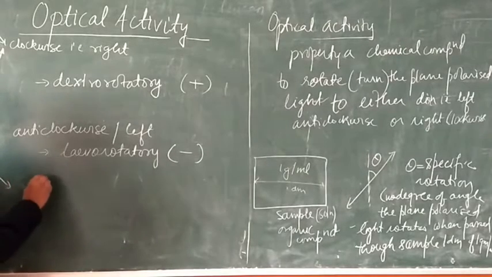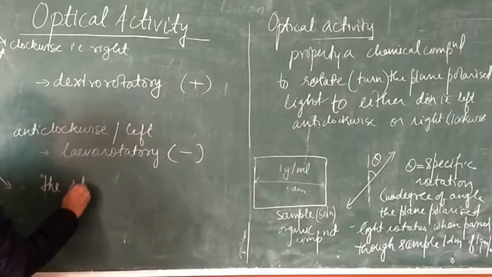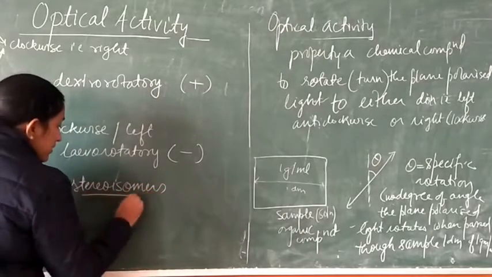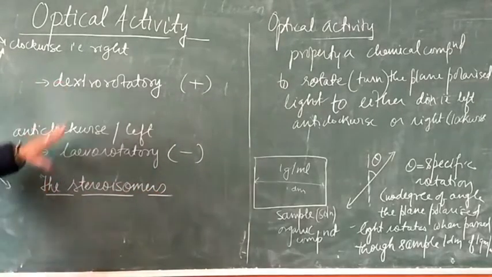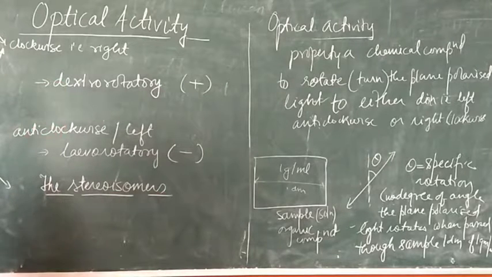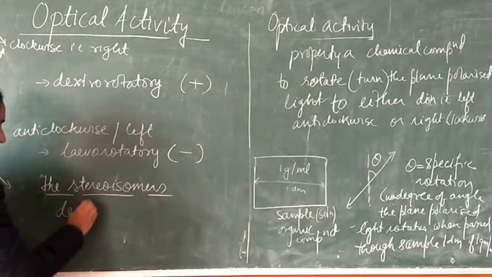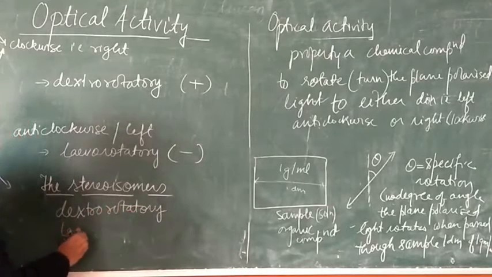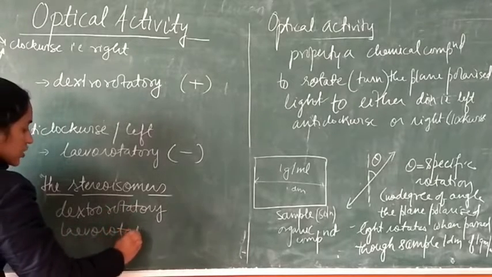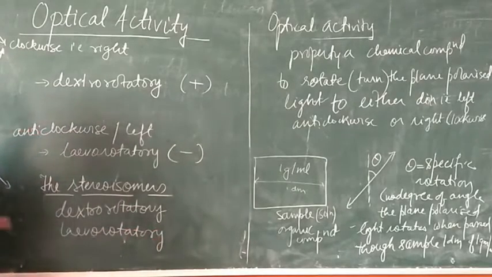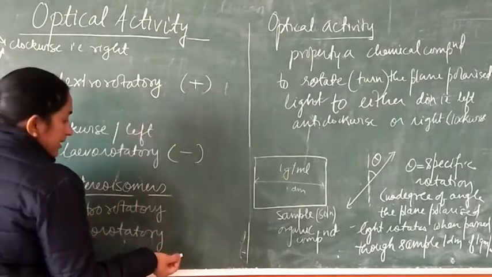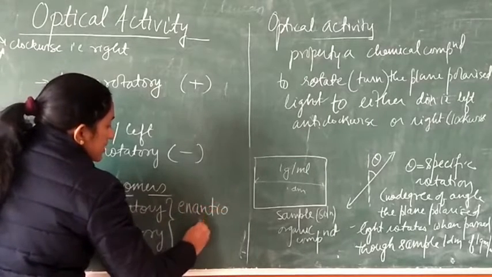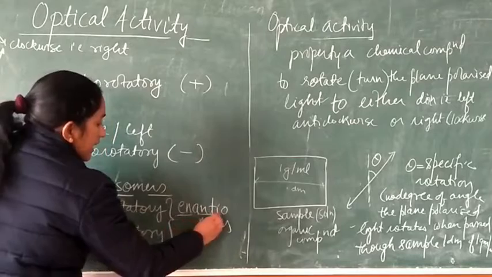Right? Now the stereoisomers. So these two different forms, the dextrorotatory and the levorotatory, are the stereoisomers, or we can say the optical isomers, of a chemical compound, which are known as enantiomers. Enantiomers.